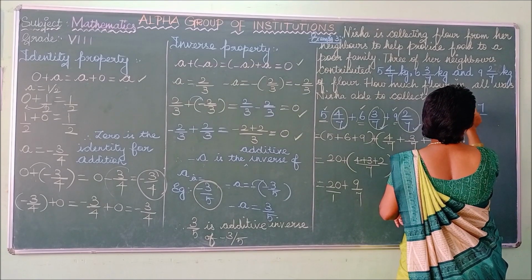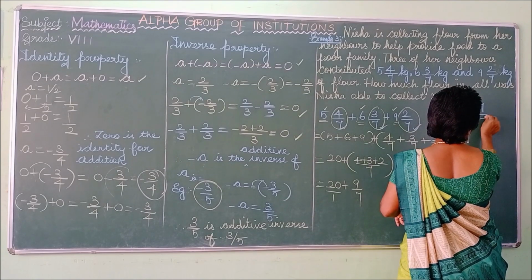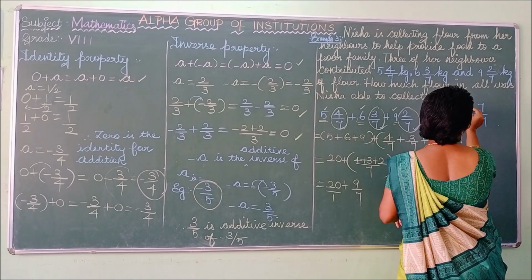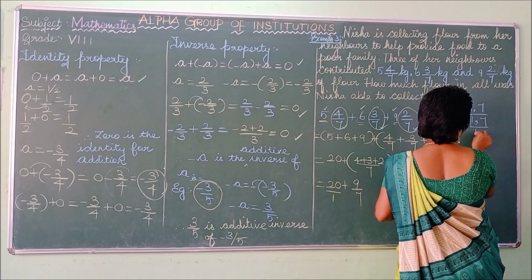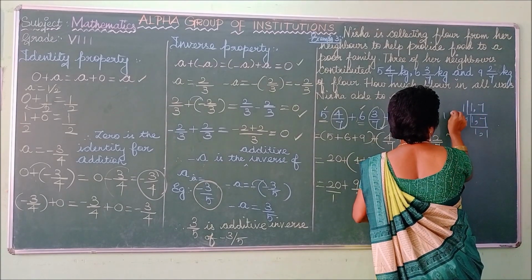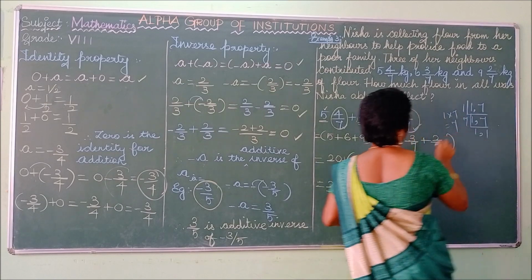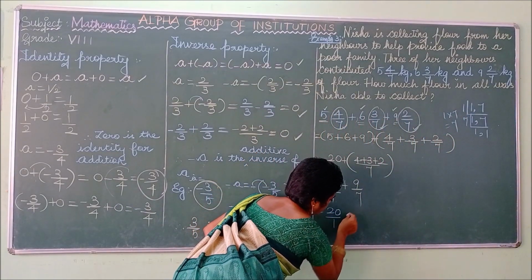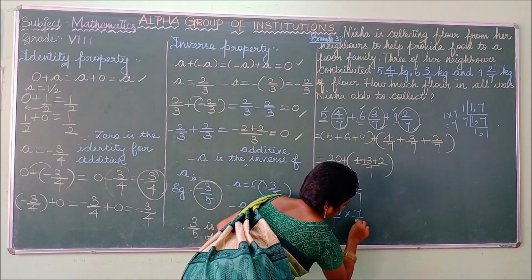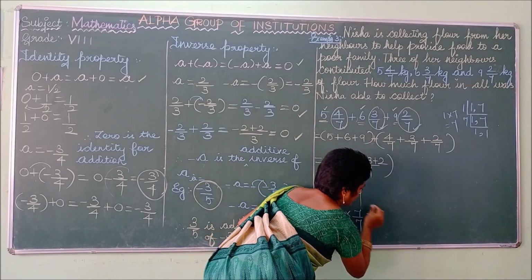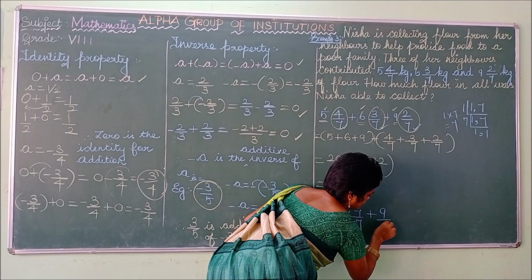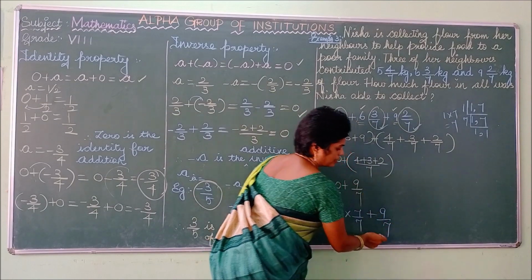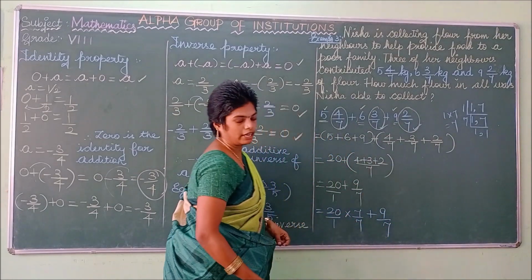So 1 comes in 1 table, 7 also comes in 7 table. So you can write 1 comma 1. 1 into 7, which is 7. So write this step: 20 by 1 into 7 by 7 plus 9 by 7. Write these terms as it is. Change this term into an equivalent fraction.